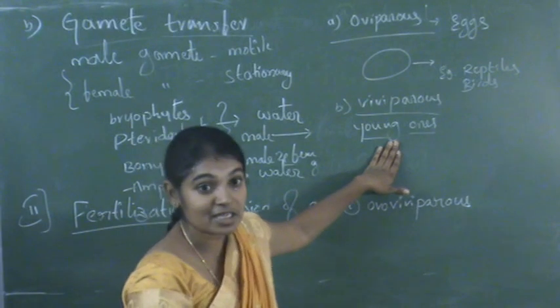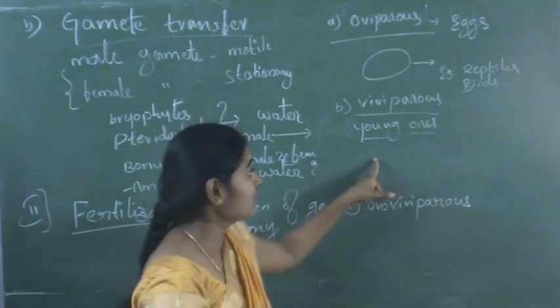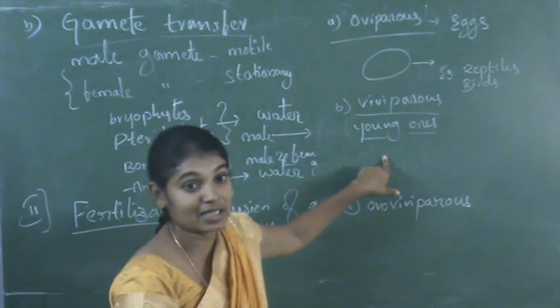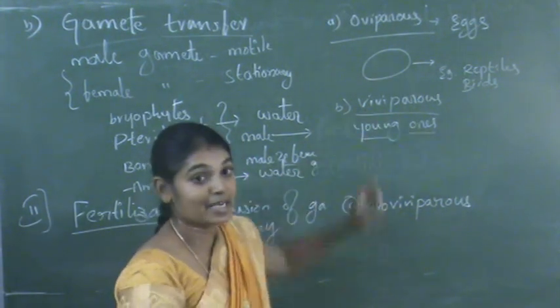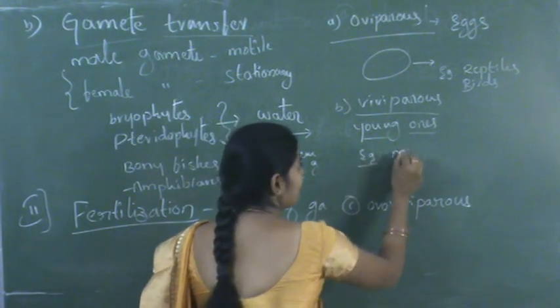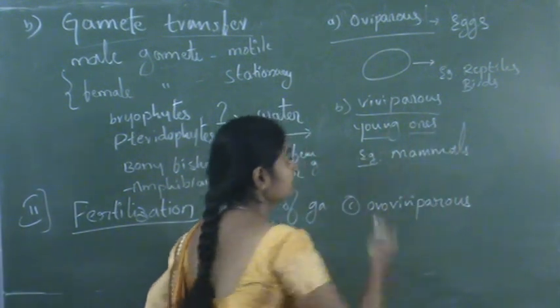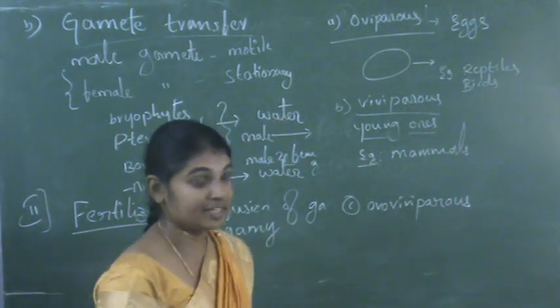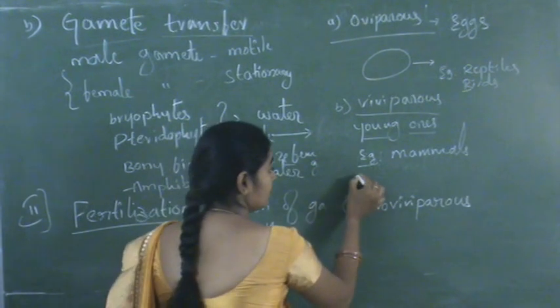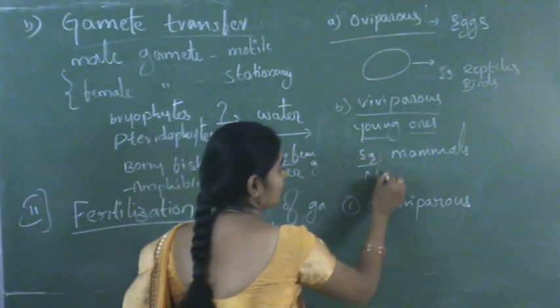Then the young ones are delivered by the female organism. Such animals are called viviparous animals. Examples: mammals and some fishes.